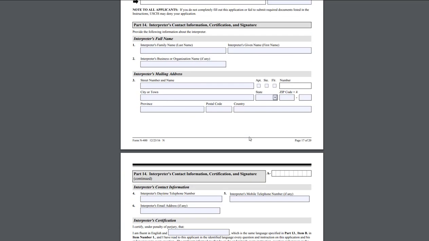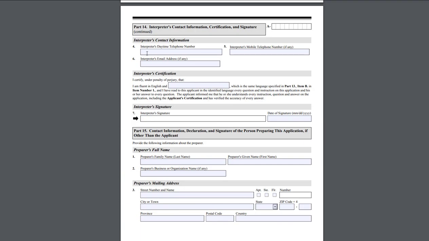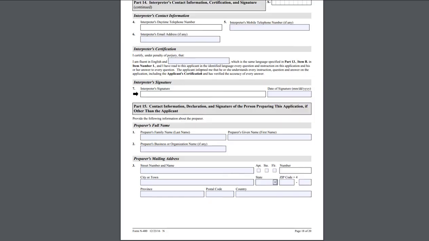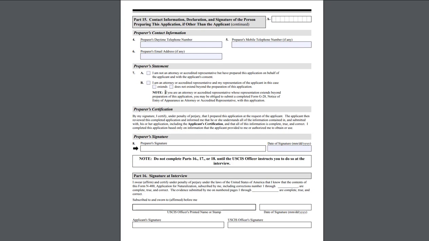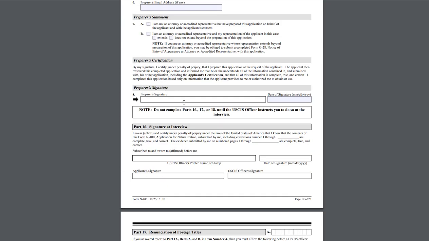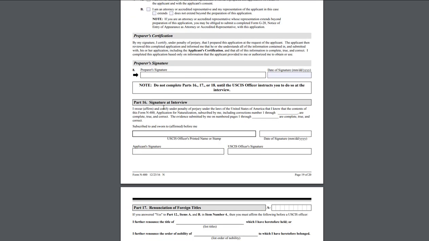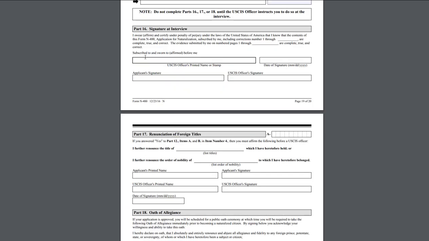You can fill out their information here: their name, their mailing address, the interpreter's contact information, and then the interpreter certification that they will have to do. The same goes for the preparer, whoever helped you prepare that form. There's also a certification. And then you will find there is a signature at interview section here.